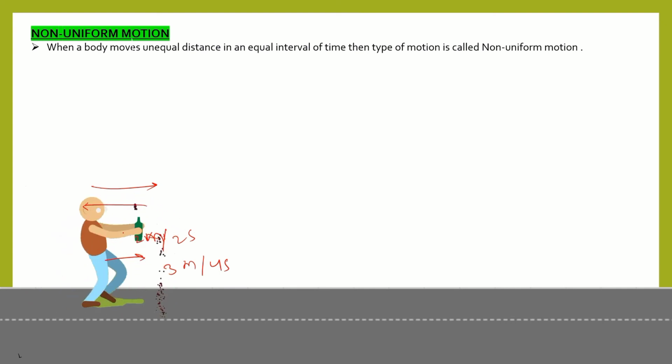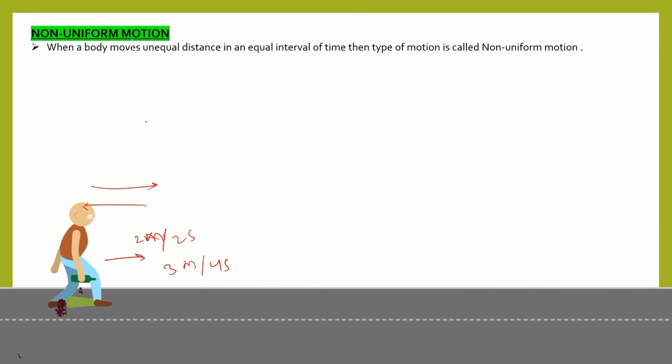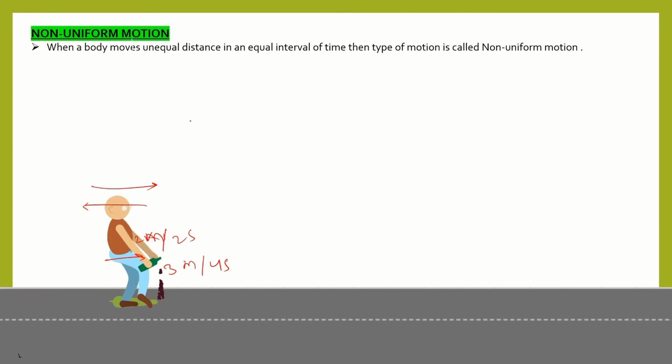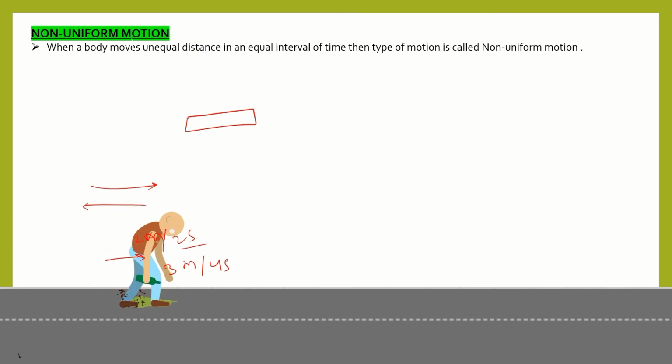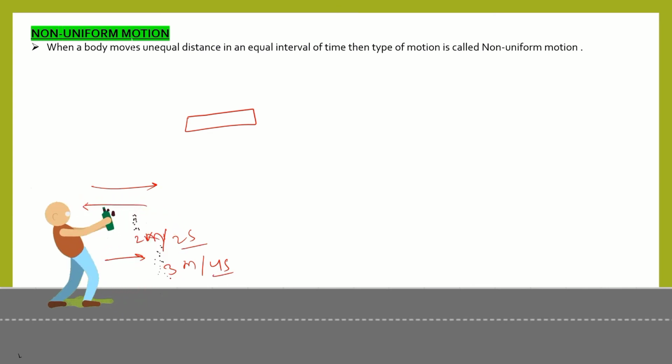So we can say this is non-uniform motion. Non-uniform motion is defined as when the distance traveled by a body, person or particle in equal intervals of time is not the same. In 2 seconds he covers 2 meter, in 4 seconds he covers 3 meter.